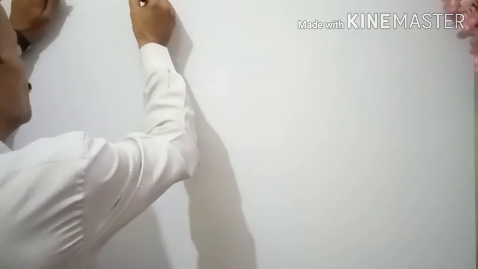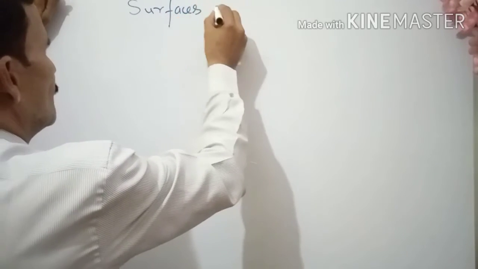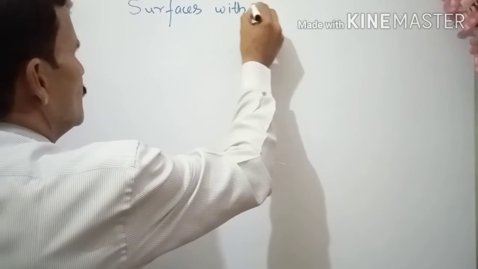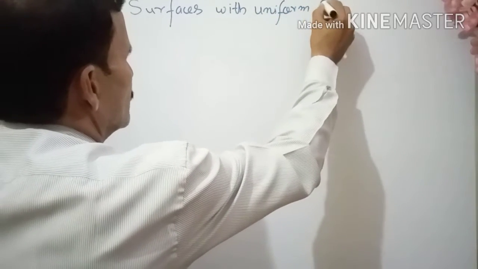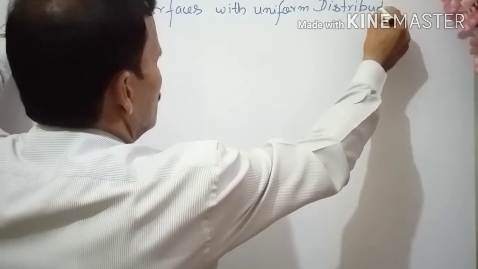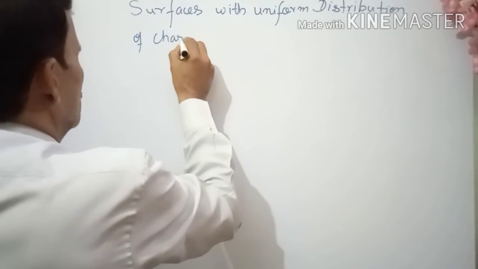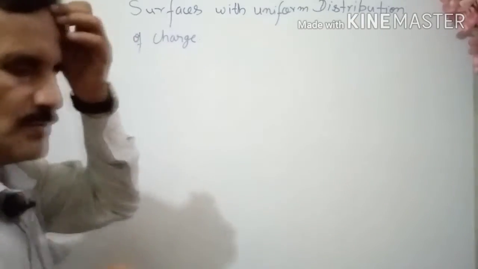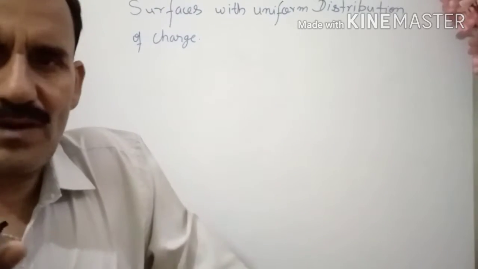Surfaces with uniform distribution of charge. So actually charge is distributed throughout the surface. What is the quality of such surfaces?